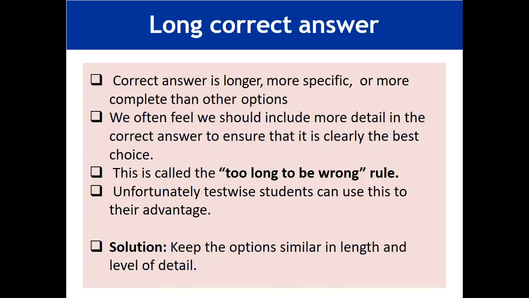Similarly, another technical flaw is the long correct answer. Among options A, B, C, D, one option is too long, and usually that option is correct. That is a technical flaw most commonly present in our MCQs. The correct answer is longer, more specific, or more complete than the other options, and we often feel we should include more detail in the correct answer to ensure that it is clearly the best choice. This is called the too long to be wrong rule.